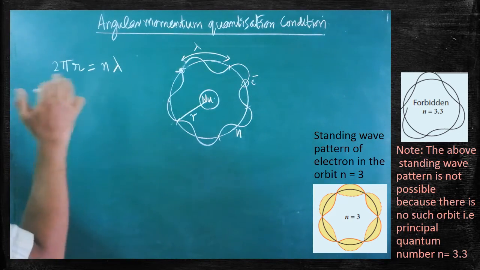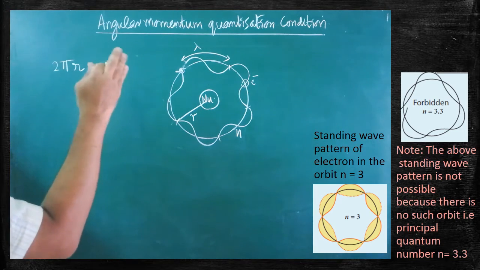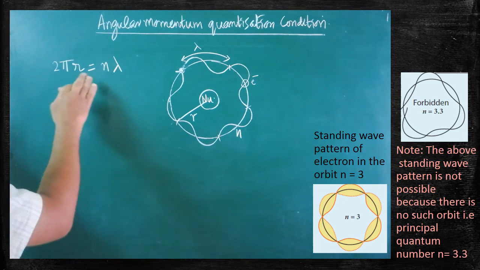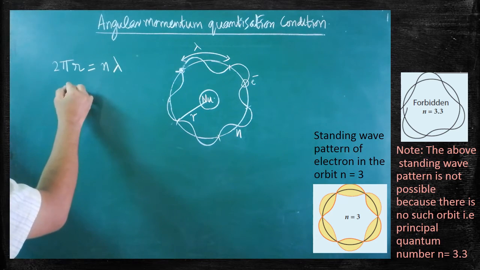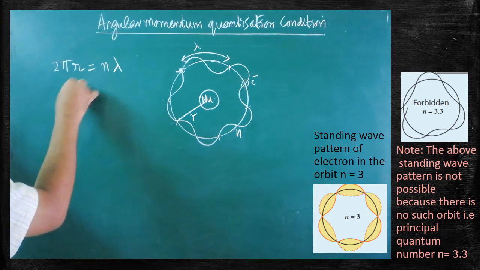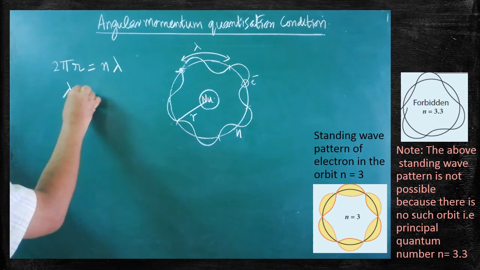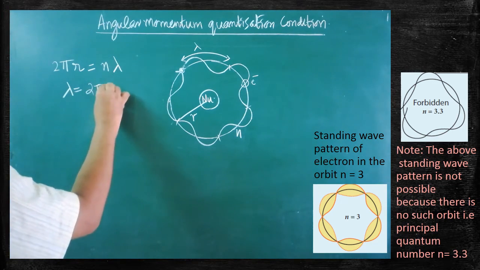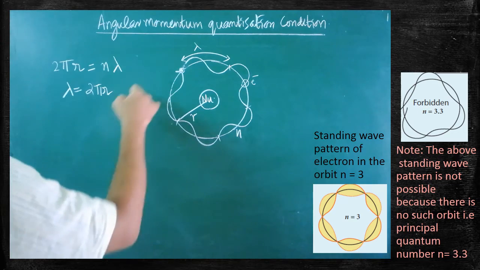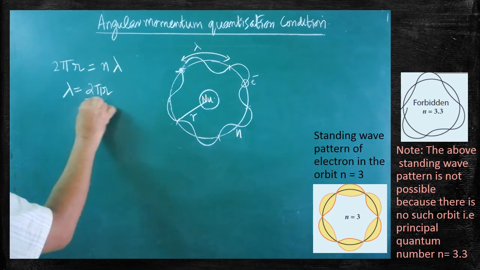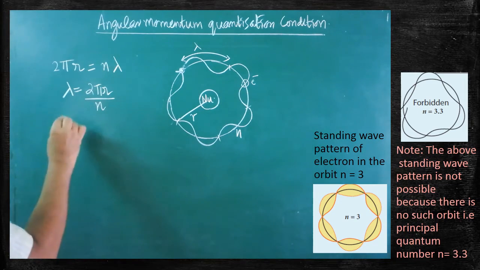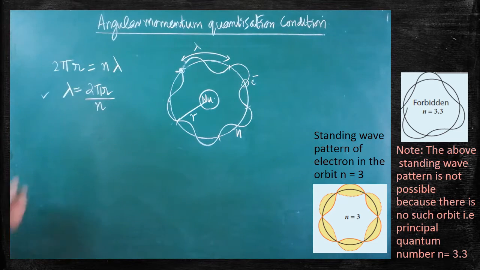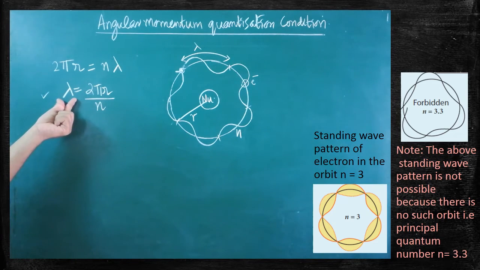For example, if you want to measure the wavelength of a particular standing wave, with the help of this expression we are able to measure the wavelength. Therefore, from this expression we can write lambda is equal to 2 pi r by n. 2 pi r is nothing but the circumference of the circular orbit, divided by the principal quantum number. With the help of this expression, we are able to measure the wavelength of the standing wave which is created by the electron in any orbit.